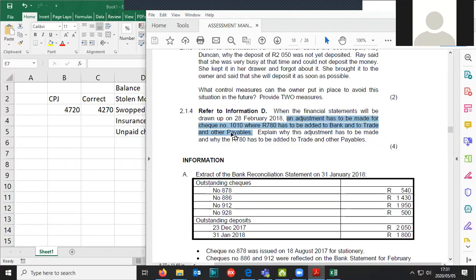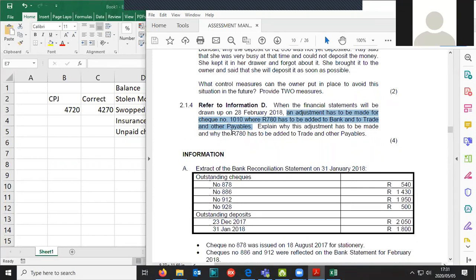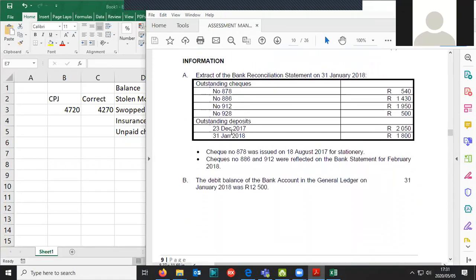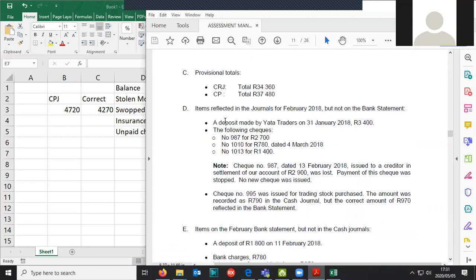Okay, let's go and see what is check 1010. There's checks there, there's something there. Here we go. There's check 1010. Who can tell me what is the issue here? It's one of our 6 pillars of accounting.